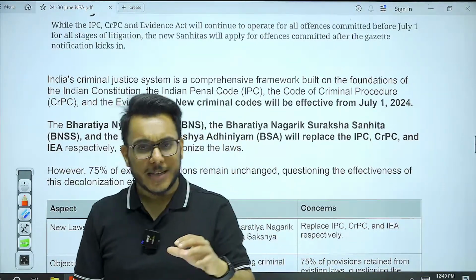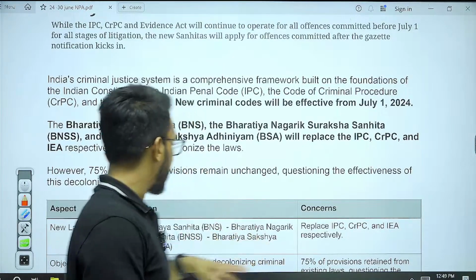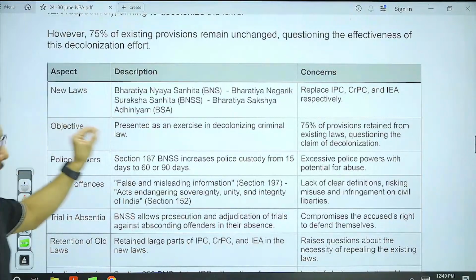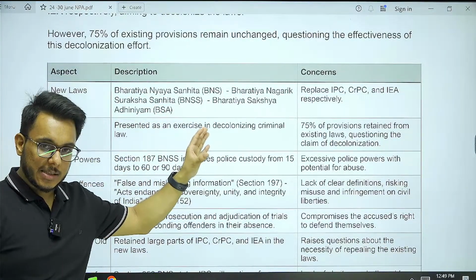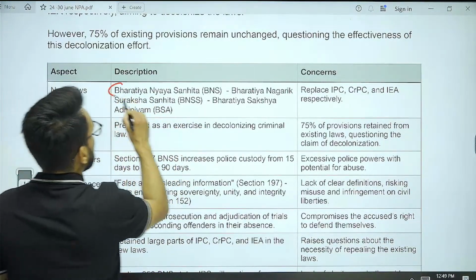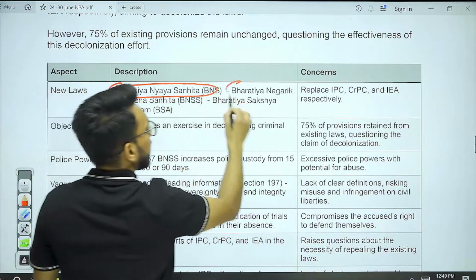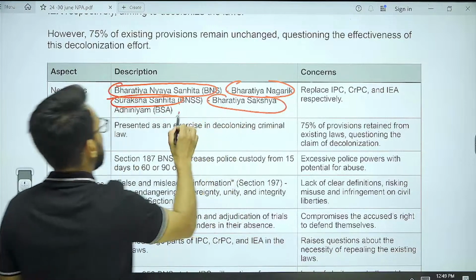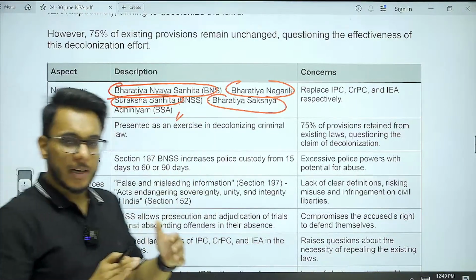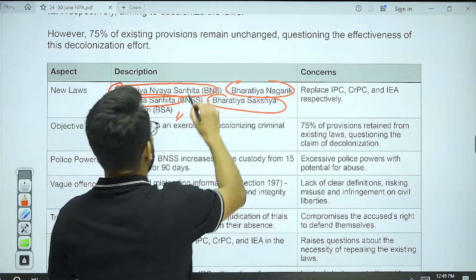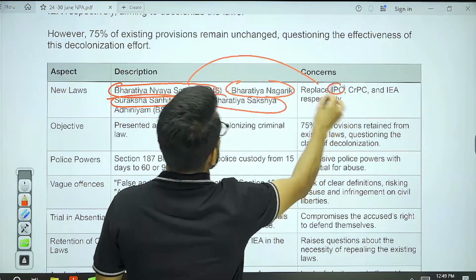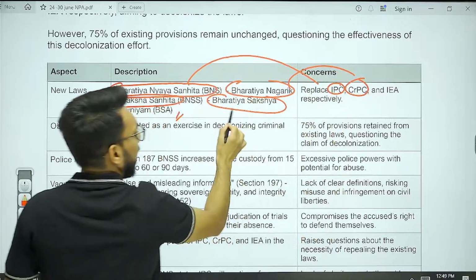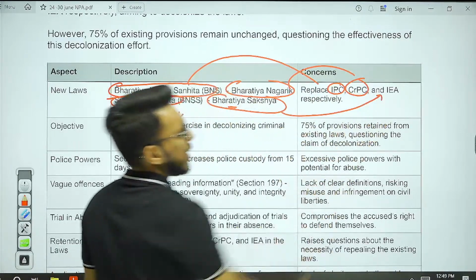Okay, first of all guys, let's discuss a little bit of background information. So basically what happened, India introduced three new bills, that is भारतीय न्याय संहिता, भारतीय नागरिक सुरक्षा संहिता and भारतीय साक्ष्य अधिनियम. Bharatiya Nyaya Samhita would replace IPC, Bharatiya Nagarik Suraksha Samhita would replace the Criminal Procedure Code, and Bharatiya Sakshya Samhita will replace the Indian Evidence Act.